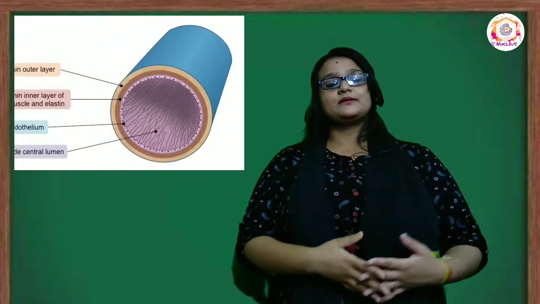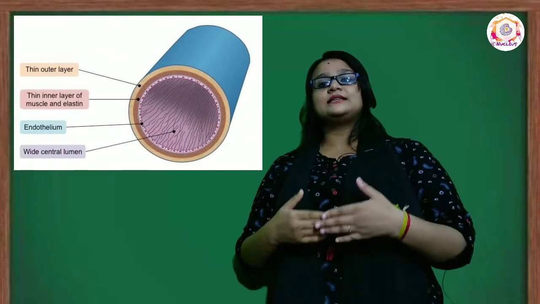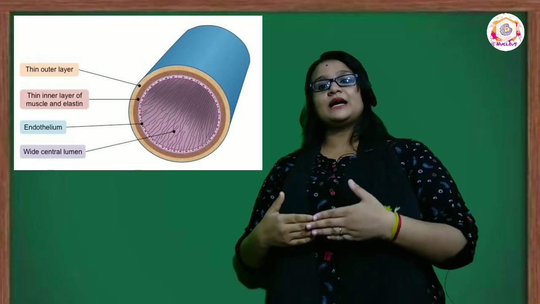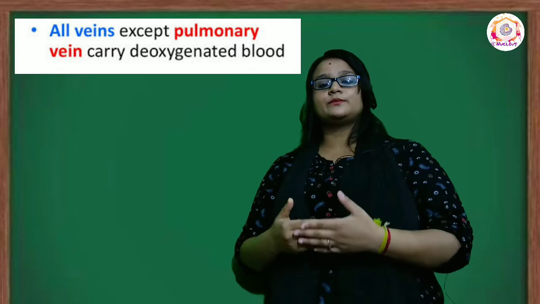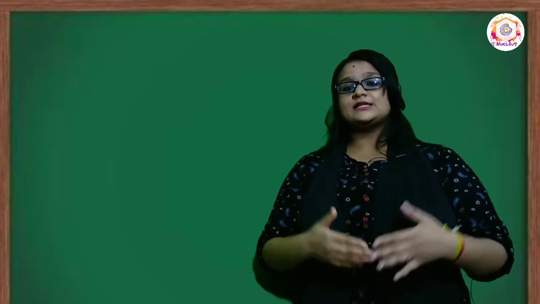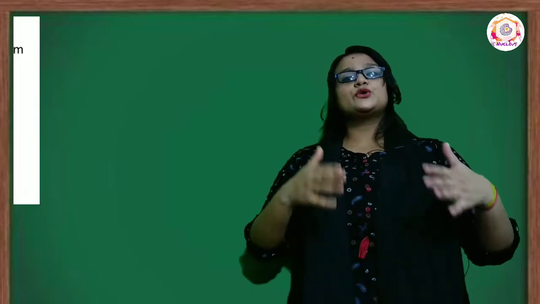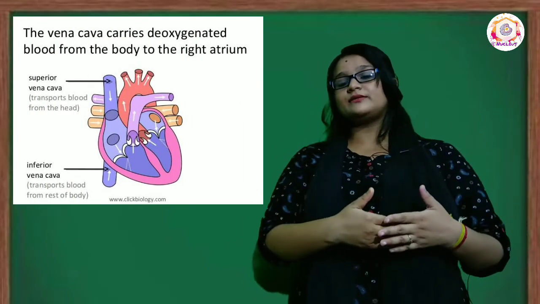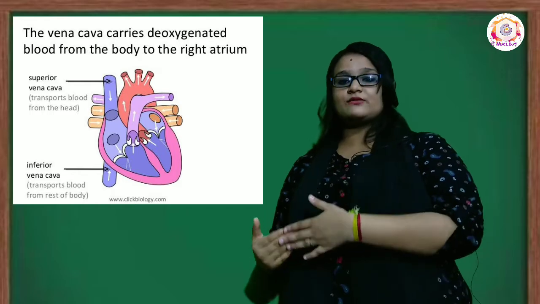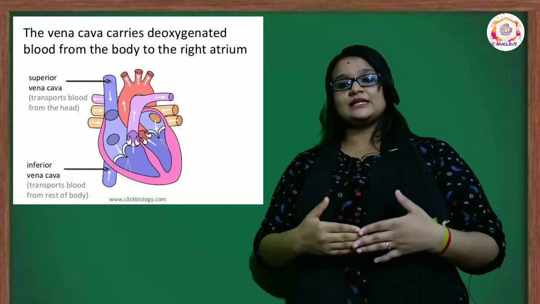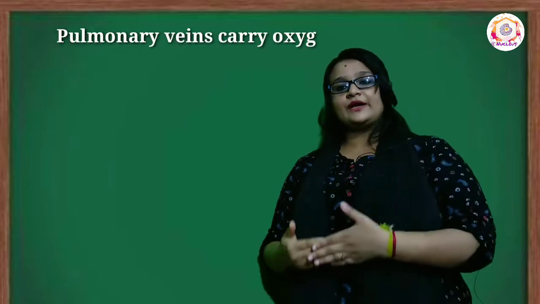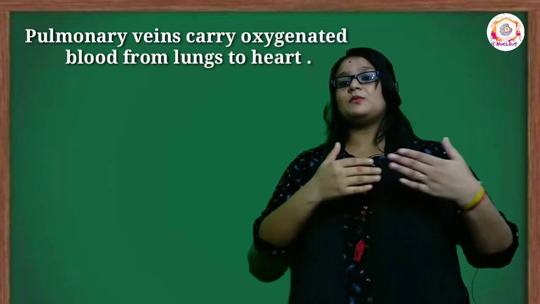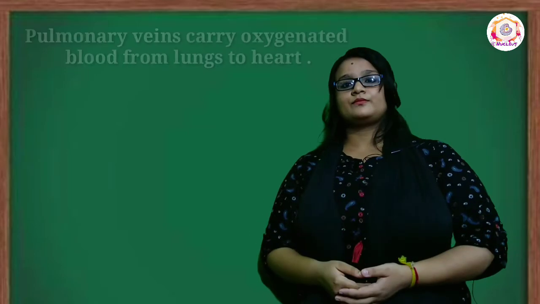The next is veins. Veins are thin-walled, less elastic blood vessels which carry deoxygenated blood back to the heart. The blood in the veins flows smoothly at low pressure. The two vena cava, the inferior vena cava and the superior vena cava, are the largest veins in the body. Among veins, only pulmonary veins carry oxygenated blood from the lungs to the heart.